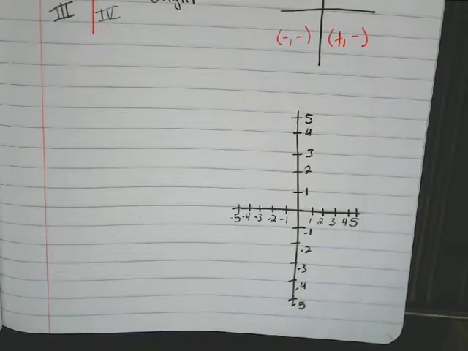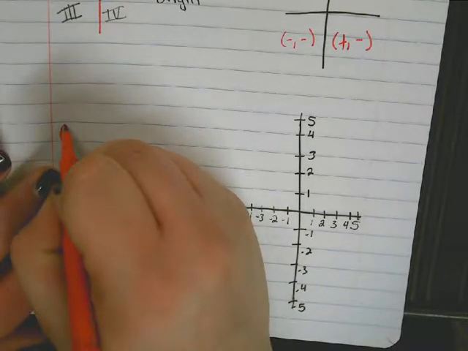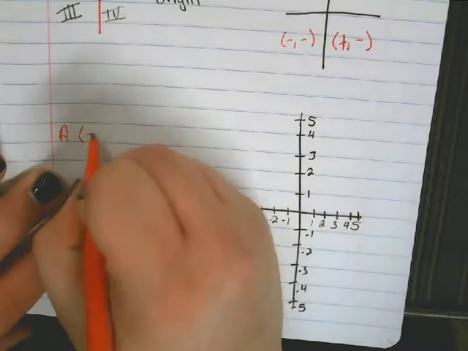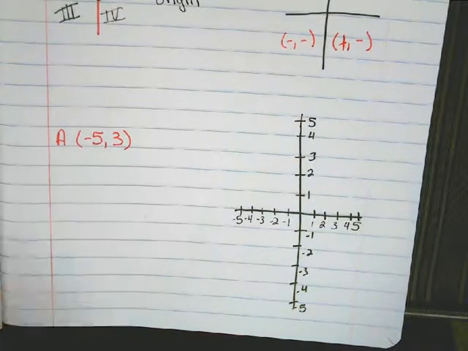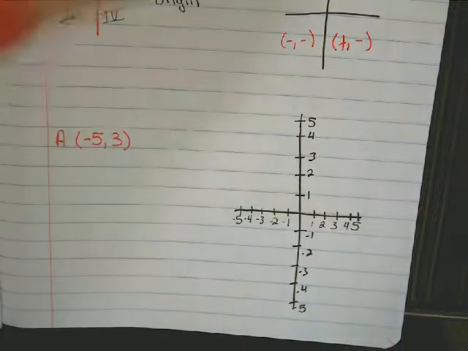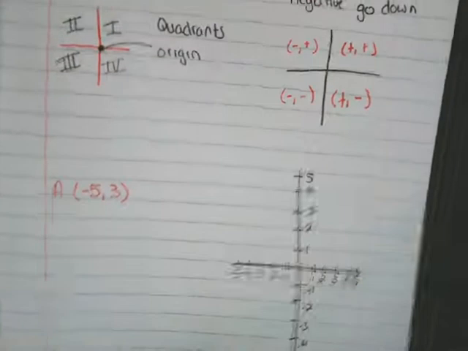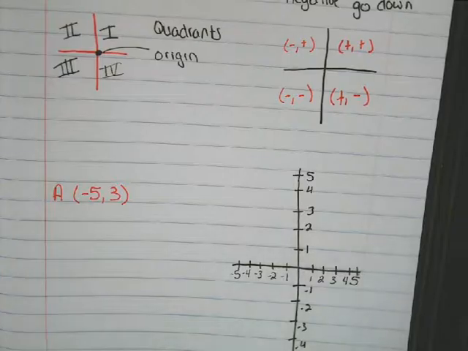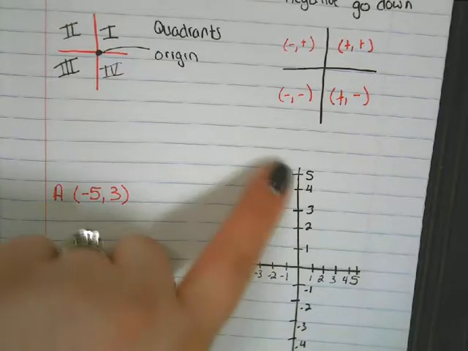So let's start with graphing point A. And let's say A is at negative 5, 3. So before I graph, I want to look, what are my numbers? So I have a negative and a positive. So which quadrant should it end up in? Should be in quadrant 2. So I'm looking in this area right here for when I graph. So if I get a point that ends up over here, I did something wrong.